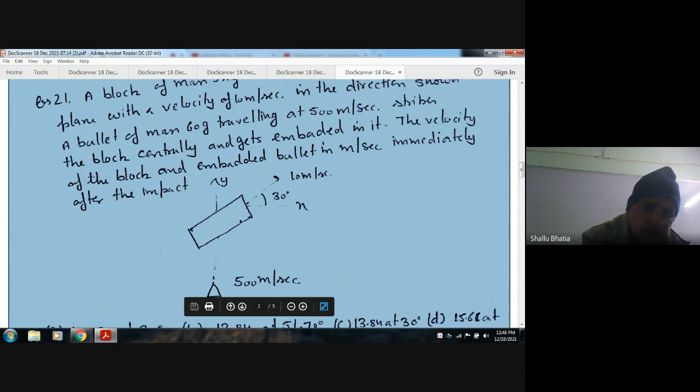So this is the bullet and this is the block. The initial momentum will be provided by both, because the bullet is moving with 500 meters per second and the block with 10 meters per second. The bullet has velocity in the y direction only, that is 500. The block has velocity in this direction, making an angle of 30 degrees to the x-axis, so we can find the velocity in the x direction and the y direction: that is 10 cos 30 and 10 sin 30.